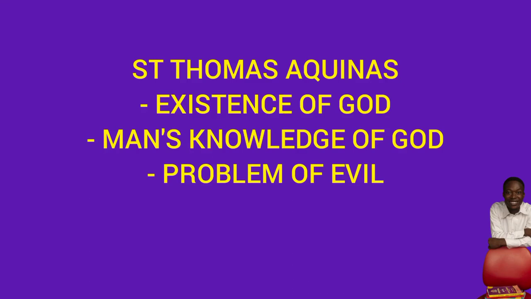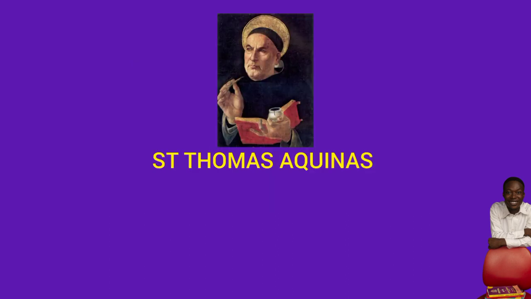We are still on medieval philosophy, talking about Saint Thomas Aquinas, and here we'll be talking about his proof for the existence of God. Back then, they were not called proofs for the existence of God, but arguments for the existence of God. But anyway, let's move on. He had five arguments for the existence of God: that of motion, that from cause, the third one from contingency of being, the fourth one degree of perfection, and the fifth one from order. So let's take it one after the other.